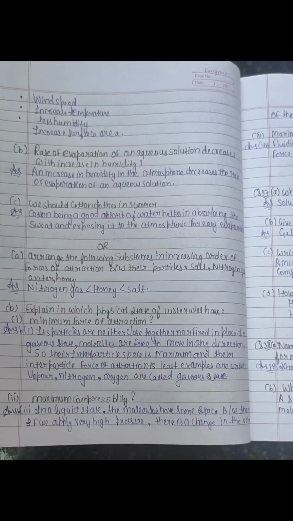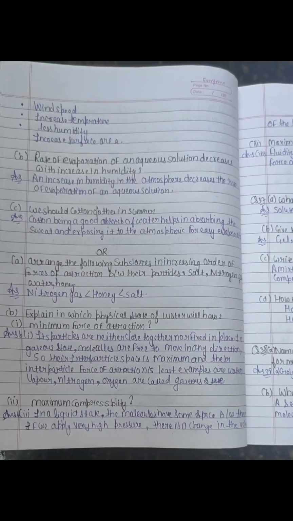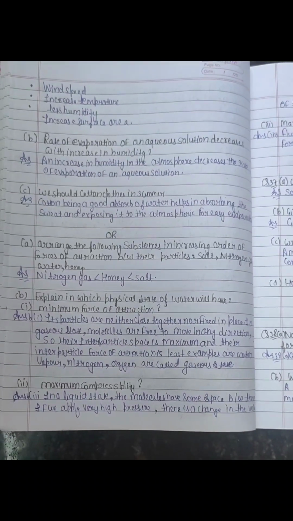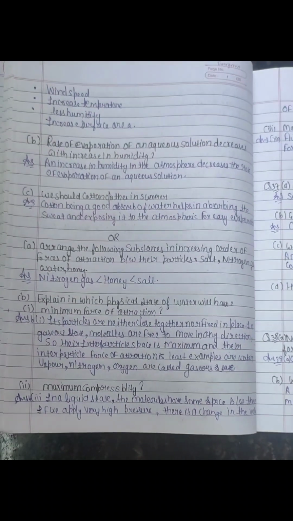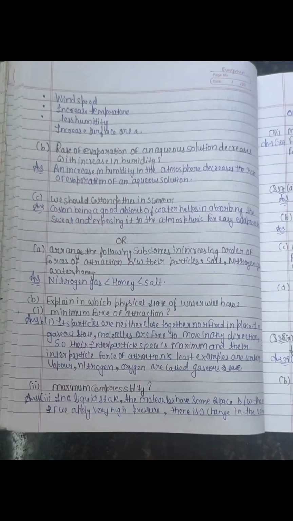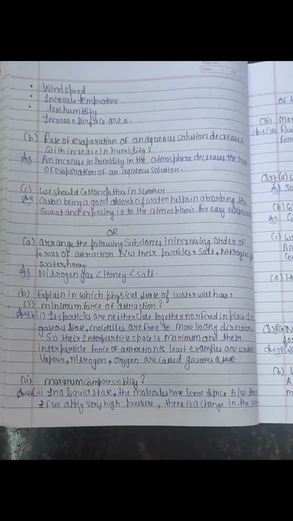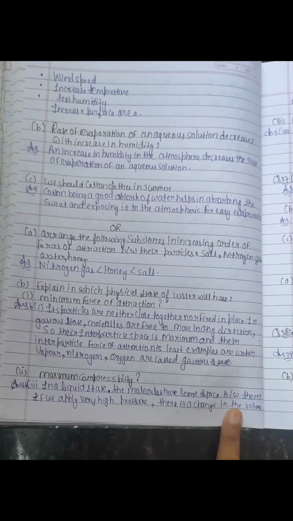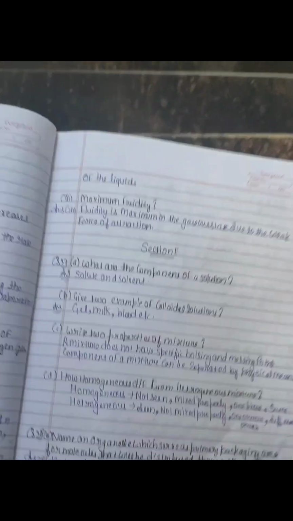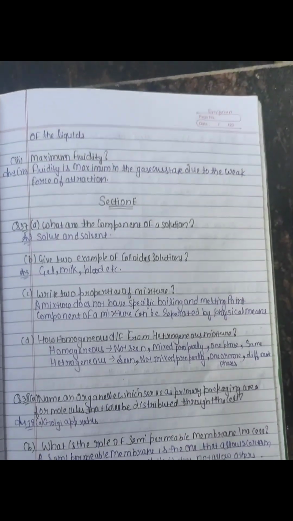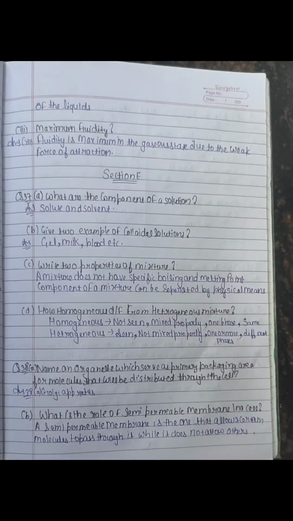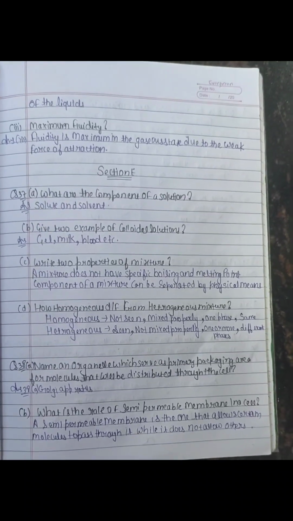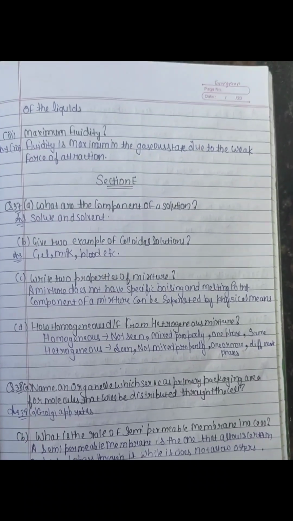Second, maximum compressibility. In a liquid state, the molecules have some space between them. If we apply very high pressure, there is a change in the volume of the liquids. Third, maximum fluidity. Fluidity is the maximum in the gaseous state due to the weak force of attraction.